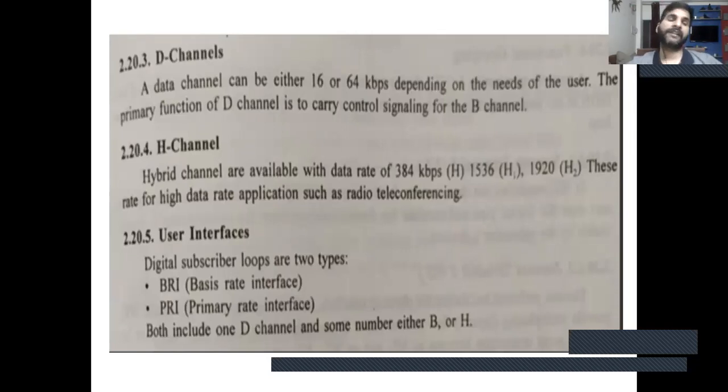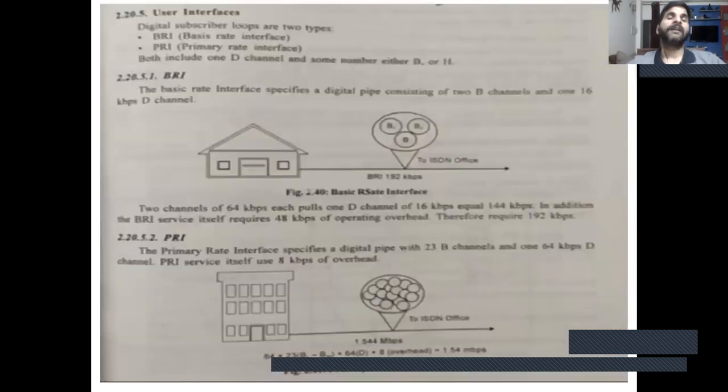Now the user interface provides 2 types of service in ISDN. First, BRI, the basic rate interface, and PRI, the primary rate interface. Both include 1 D channel and some number of B channels. For example, the user interface for a digital subscriber uses the BRI. The BRI digital pipe consists of 2 B channels and a 16 kilobit per second D channel. So the total transmission rate of the BRI service is 192 kilobit per second.